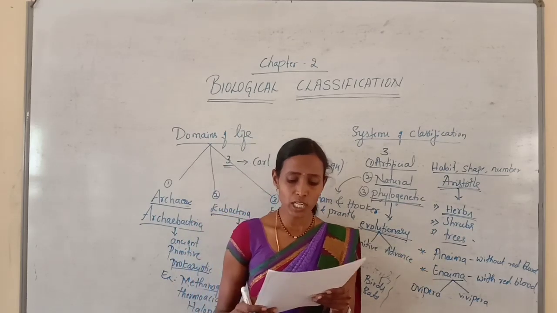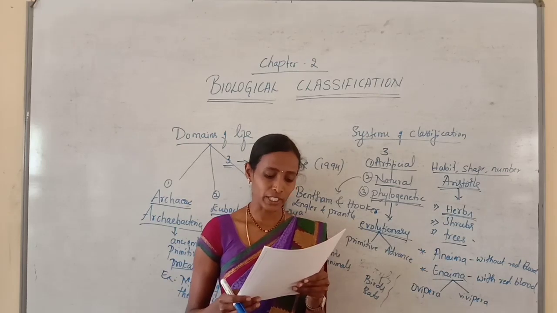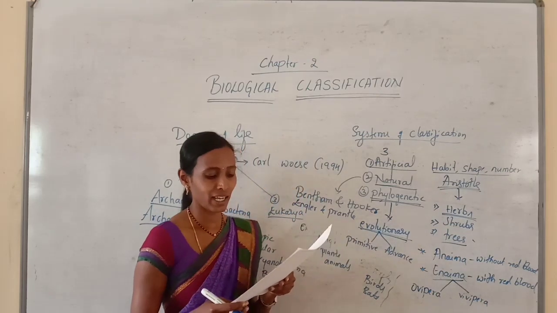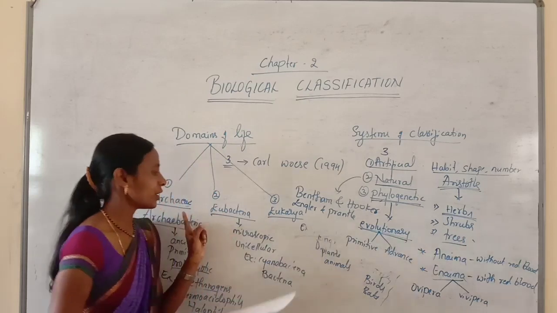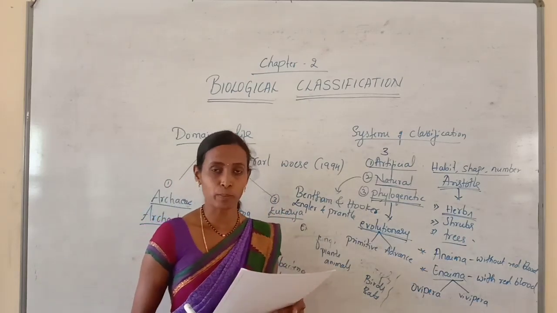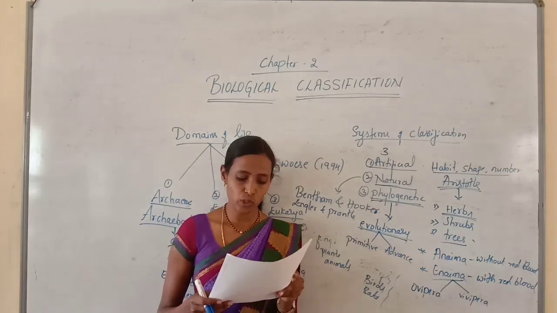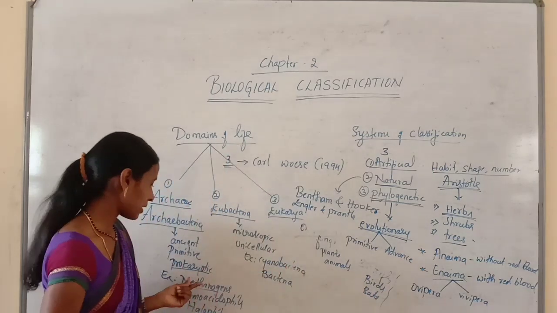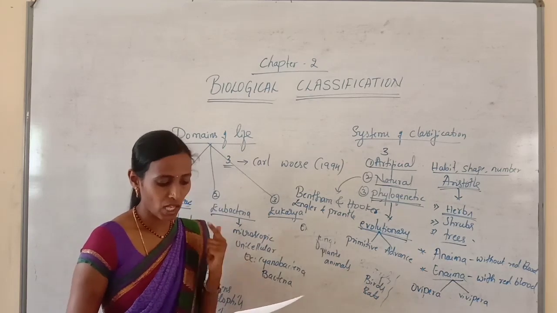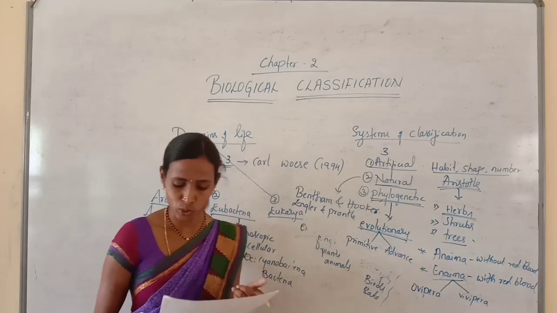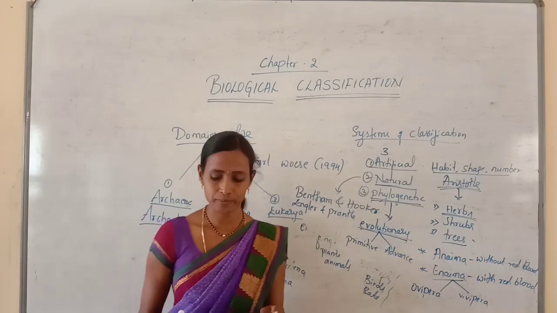The third question: which of the following is not a domain of life? Option A, archaebacteria. Option B, eubacteria. Option C, probacteria. Option D, eukarya. You know, the major domains are archaebacteria, eubacteria and eukarya. Here option C, probacteria, is wrong. Next, methanogens are primitive prokaryotes included in the domain. Option A is archaebacteria, option B eubacteria, option C eukarya, option D none of these. Methanogens are primitive organisms which are included in the domain archaebacteria.